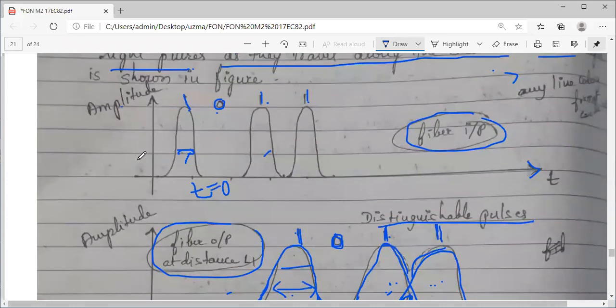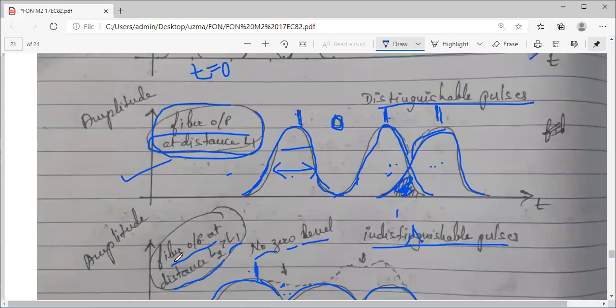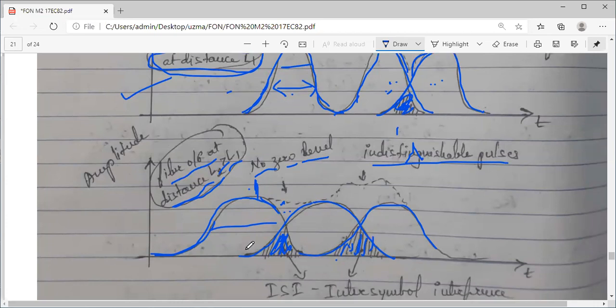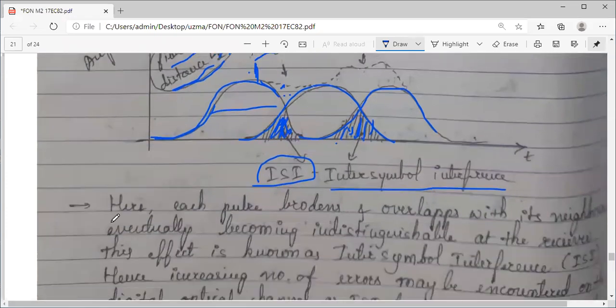So I hope you understood this figure. Original input, broadening of the pulse when you check the output at some distance L1, and if you take some more amount of time, after some more time, at some distance L2 which is greater than L1, if you check the output, pulse broadening is further increased and these overlappings are happening. So because of this overlapping, you cannot identify what information actually you're sending. So this overlapping, we call it ISI. I think you have studied this in digital communication, inter-symbol interference. It is a type of distortion. You might have studied this.